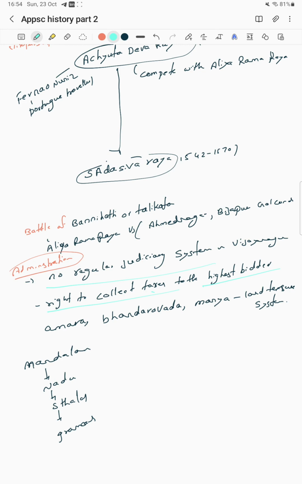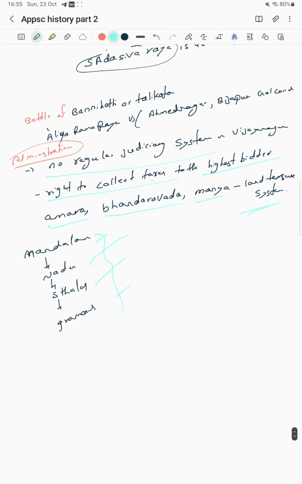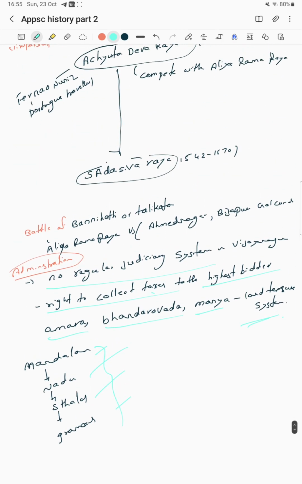Okay. Next, Amara, Bandharavada and Manya. These are regarded as land tenure systems. Then there is one more question. The administration is divided into mandalams, nadus, talas and gramas. Mandalams are the top one, subdivided into nadus, nadus subdivided into talas, and talas subdivided into gramas. This is also asked in previous questions.